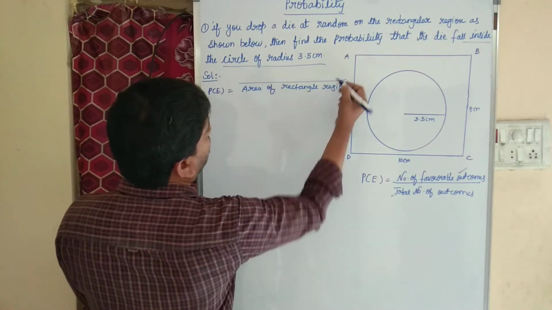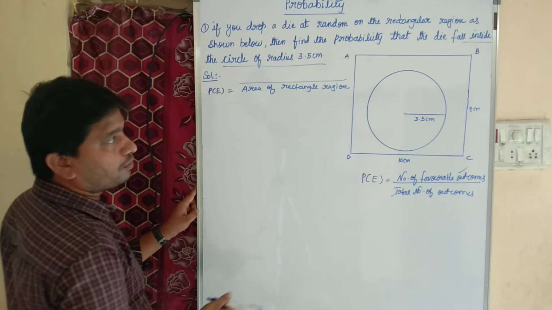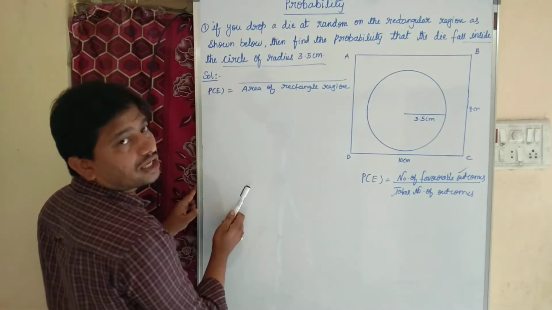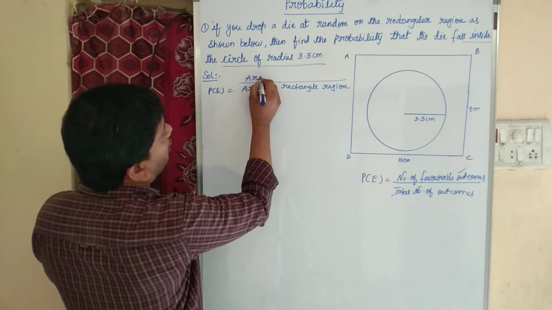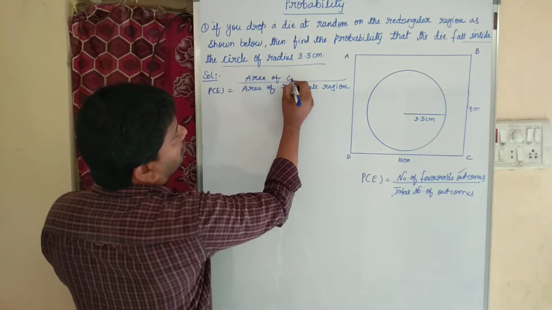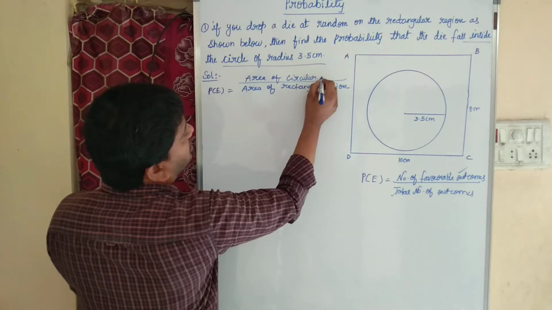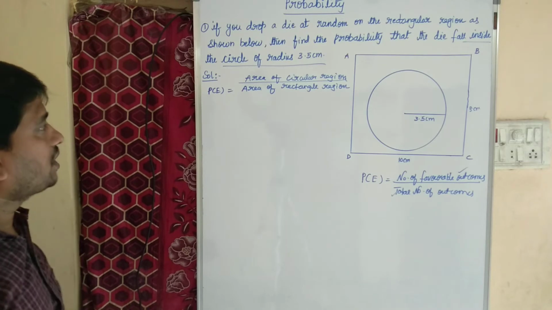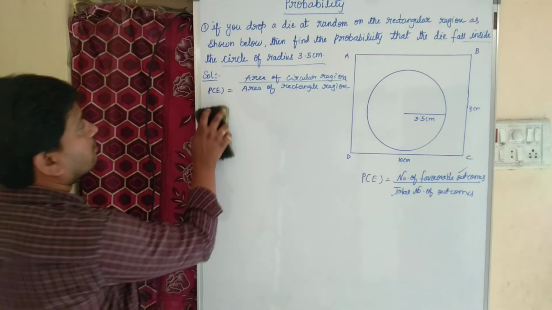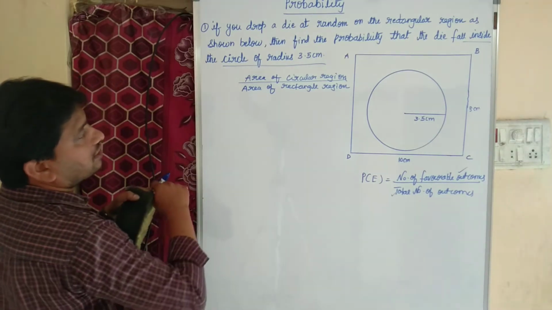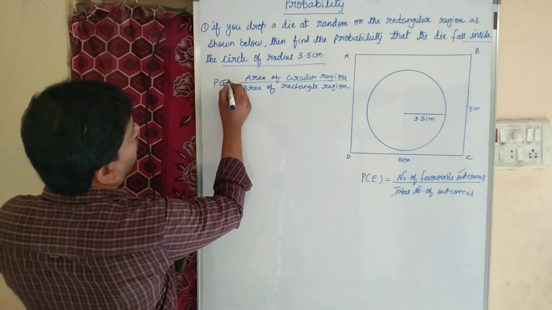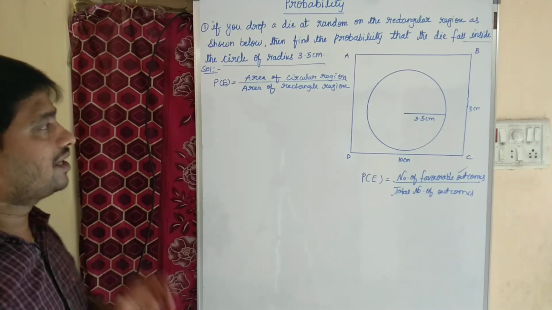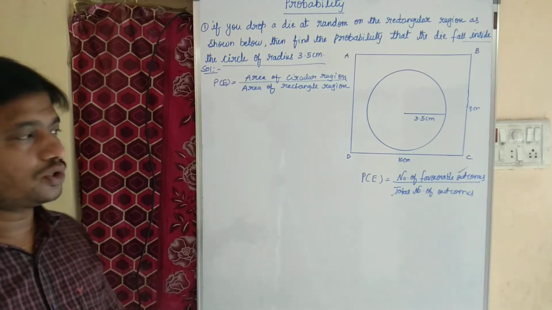And what about favorable outcome? As the favorable outcome is that the die falls inside the circle of radius 3.5 centimeter, right? So favorable outcome is area of circular region. Children, did you understand? What is P of E? Here P of E is nothing but area of circular region to the area of rectangular region. Okay, I hope you understood the question.